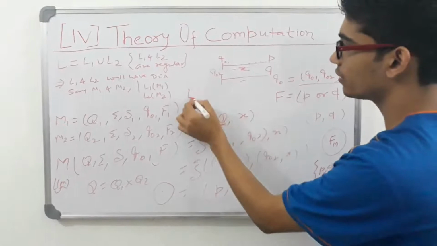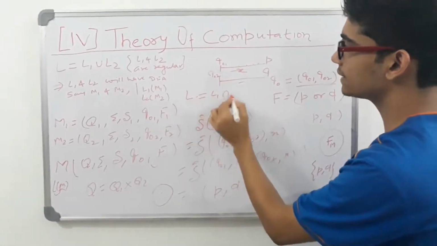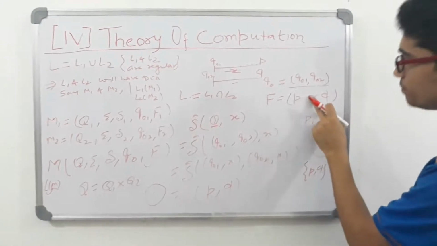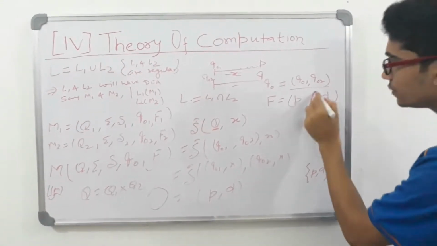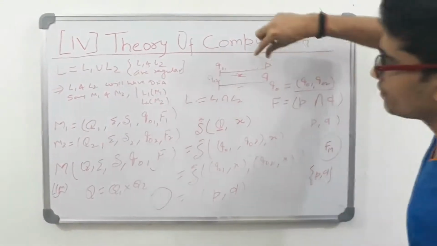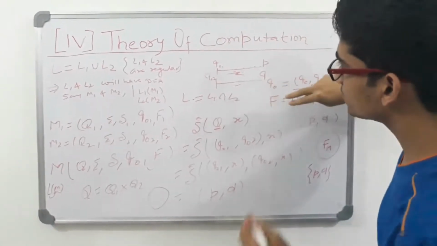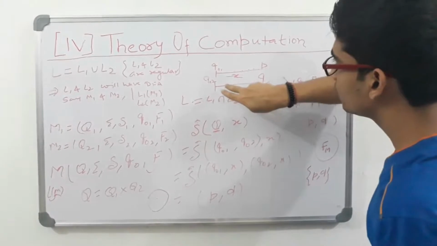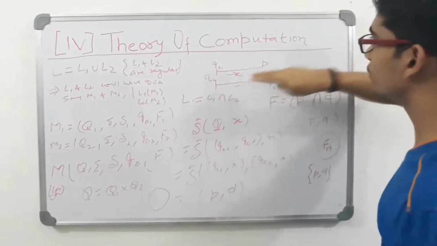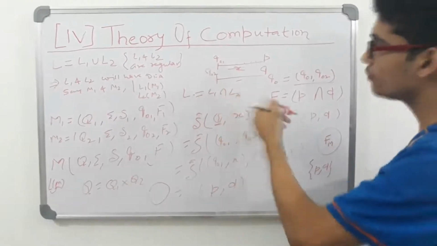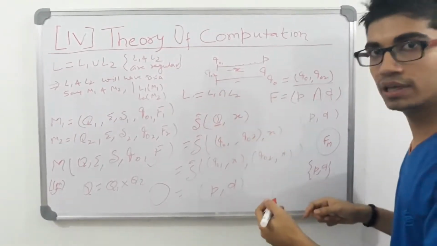Similarly, we can do it for L equal to L1 intersection L2, but in this case our final state will be P intersection Q. That means if a string X takes you from Q01 to P, then that string must also take you from Q02 to Q, such that our final state is a set of P and Q, and you have to reach both P and Q, isn't it?